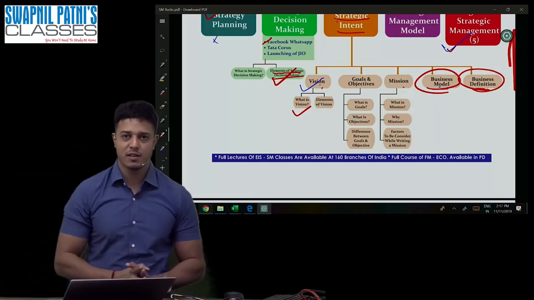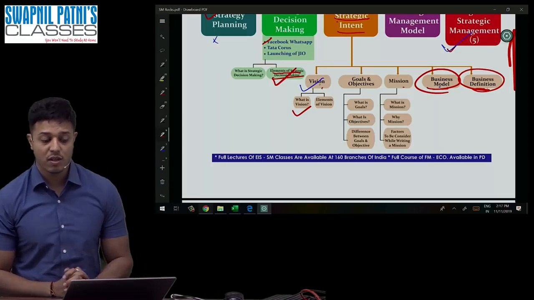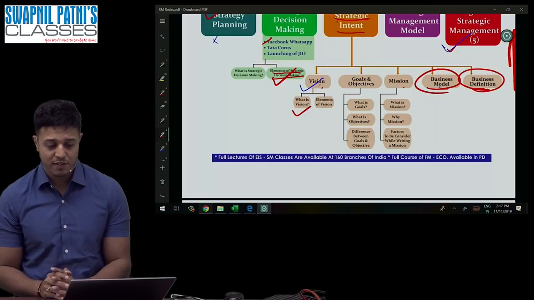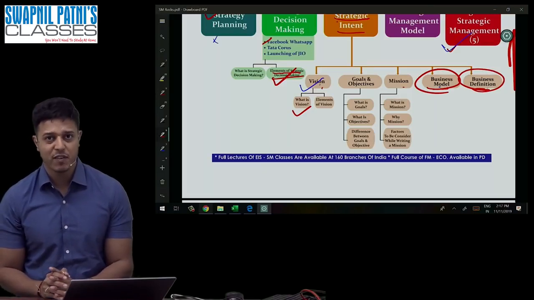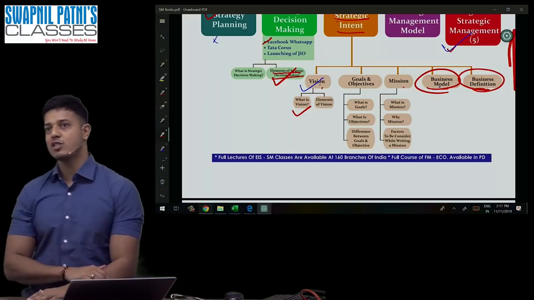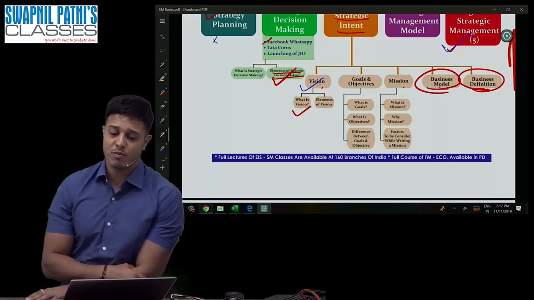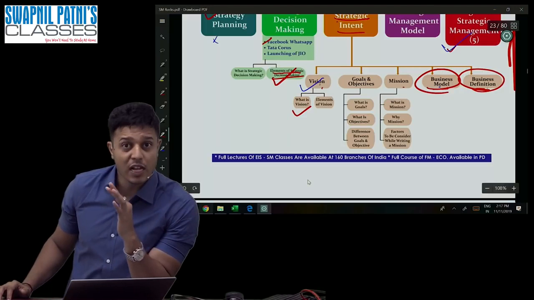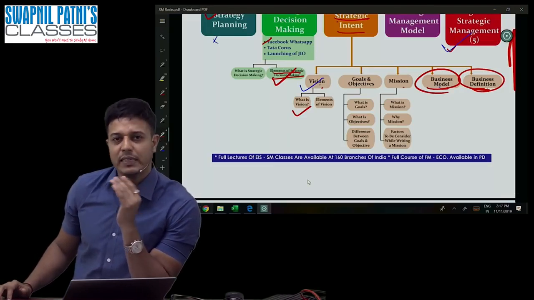This is objective. So what are the characteristics of objectives? It should be SMART. It should be specific, measurable, achievable, relevant, time binding. You should always remember these 5 points. In the examination, they may ask you what are the characteristics of objective. So remember, guys, it has to be SMART: specific, measurable, achievable, relevant, time binding.